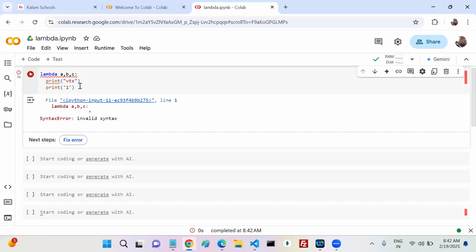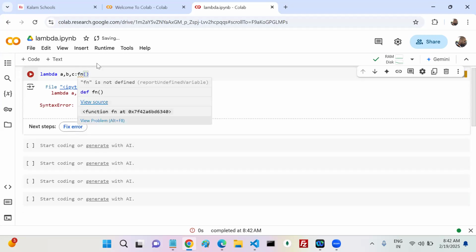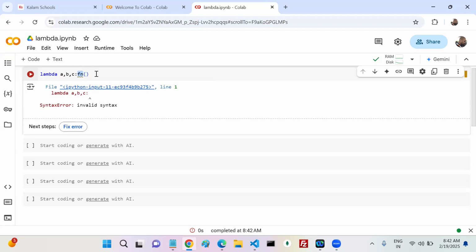If you want more than one statement in the lambda function, what is the option? Very simple, you can write a regular function like fn. This function you can call, and in this function you can write any number of statements.